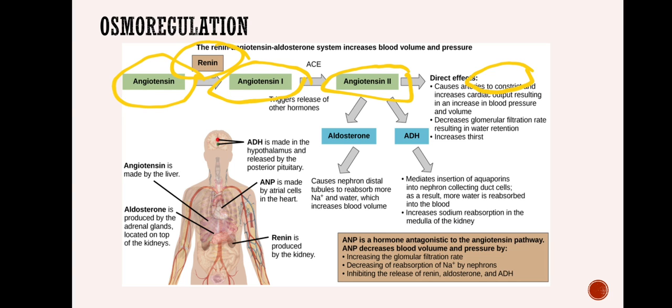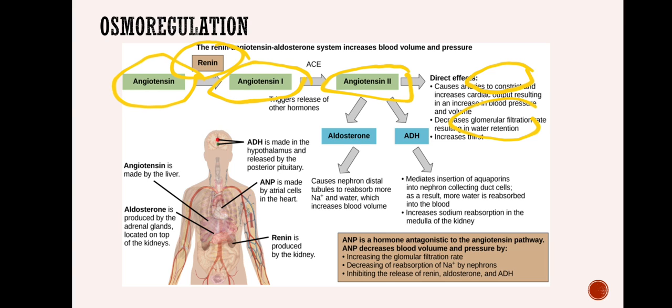So angiotensin 2 has a direct effect that it increases the blood pressure, and it also decreases the glomerular filtration rate. Glomerular filtration rate is the rate at which blood is filtered in the glomerular region of the nephron in the kidney. So since the glomerular filtration rate is decreased, less amount of urine will be formed.